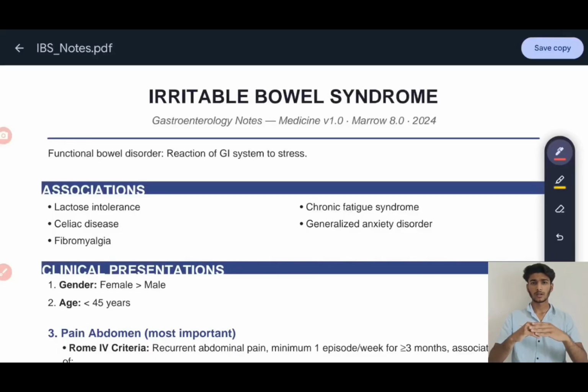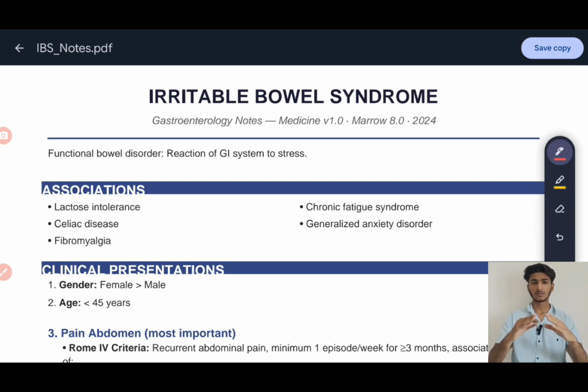Hello everyone. Today we will be going to discuss the next chapter of gastroenterology, that is irritable bowel syndrome. The first question that will arise in your mind is: what is irritable bowel syndrome? So the thing is, there is a functional loss inside your intestine that is called irritable bowel syndrome. The structures are almost the same, but the function is lost.